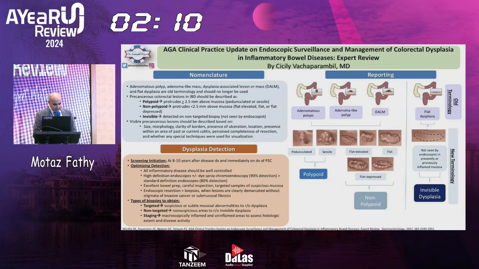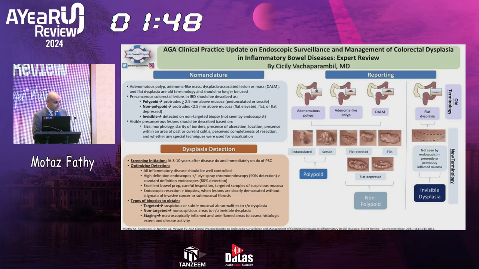The visible precancerous lesions should be described based on size, morphology, clarity of borders, presence of ulcerations, location, presence within an area of past or current colitis, perceived completeness of resection, and whether any surgical techniques were used for visualization.